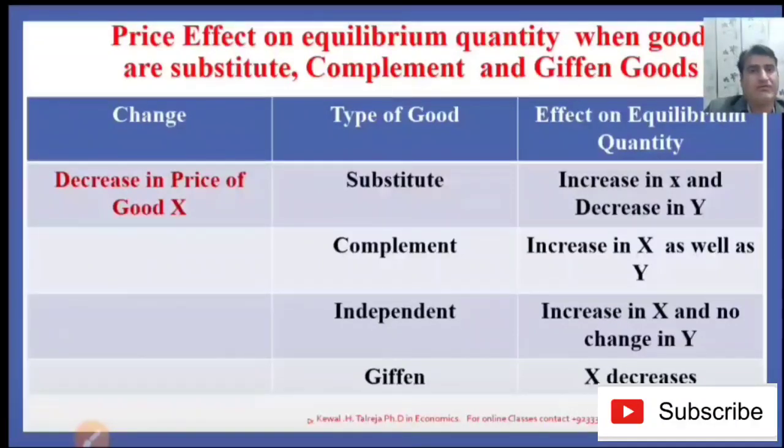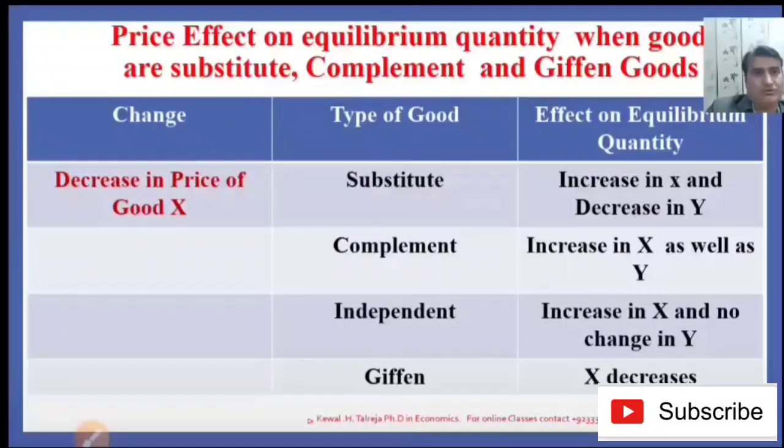If the price of good X decreases, the effect on equilibrium quantity will be an increase in X and a decrease in Y quantity. When the goods are complements, when there is a decrease in the price of X, and good X is a complement, the effect on equilibrium quantity will be an increase in X as well as Y.